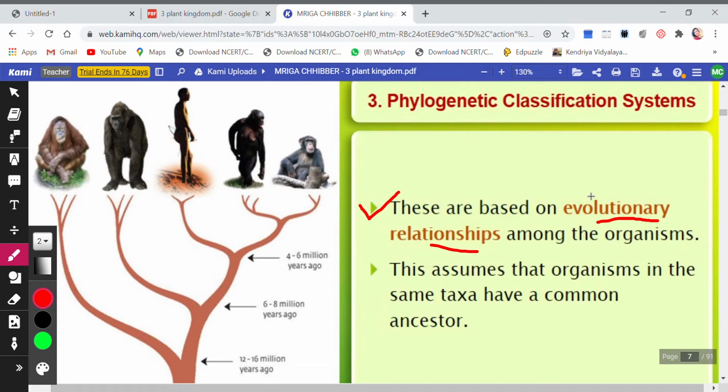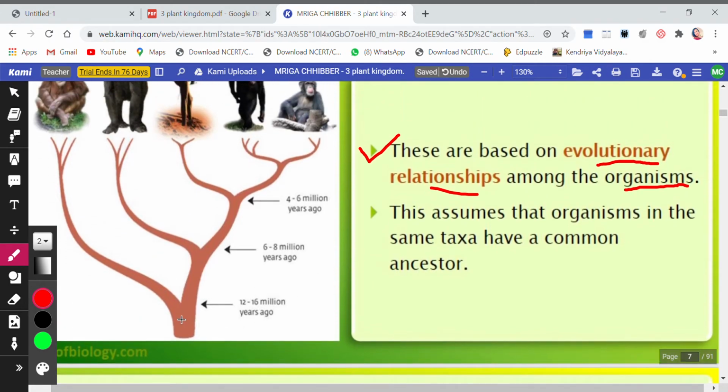Why does this happen? Because evolution is going on. So earlier human beings were 7 feet or 8. In the era of Ramayana and Mahabharata, the human beings had the height of 7 feet or 8 feet. But now we do not find, because this is evolution. तो कुछ कई सालों बाद जब छोटे छोटे changes accumulate होते हैं, तो वो एक बड़ा change बनाते हैं and एक new चीज evolve होती है, that is called evolutionary evolution. तो evolutionary relationships भी देख रहे हैं organisms के अंदर, और इसी basis पे हमने organisms को classify किया.